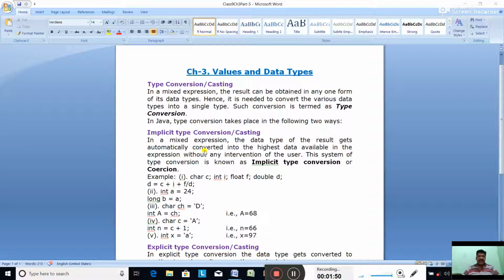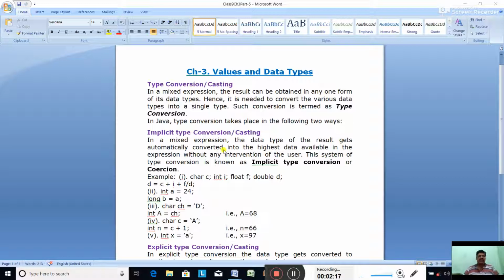In a mixed expression, mixed means different types of data type, the data type of the result gets automatically converted into the highest data type. Into the highest data type means byte and short will be converted into int, or byte, short, int can be converted into long. Float can be converted into double.